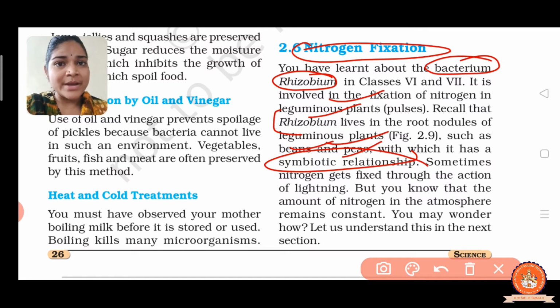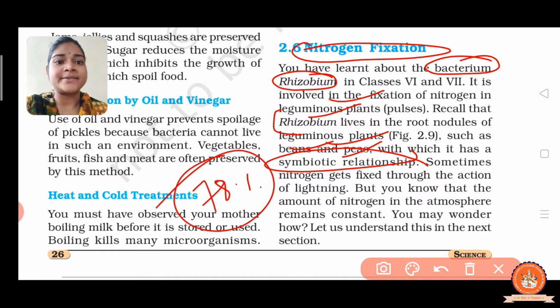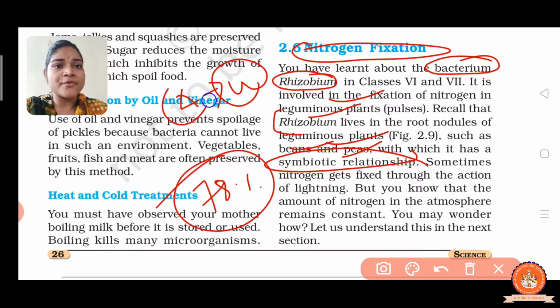here Rhizobium bacteria live in the root nodules of leguminous plants, and the plant does not have the nitrogen. In our atmosphere 78% nitrogen is present, but the plant cannot use it directly. So what does the Rhizobium bacteria do? The Rhizobium bacteria convert the atmospheric nitrogen to a usable form of nitrogen.